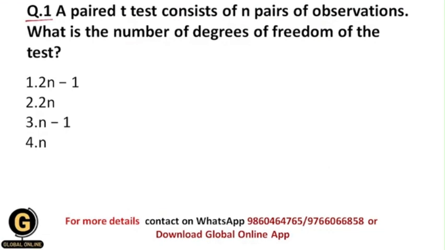Question 1 is, a paired t-test consists of n pairs of observations. What is the number of degrees of freedom for the test? So here they have given us that there is a paired t-test and it consists of n pairs of observations, and we need to find out the number of degrees of freedom. So students, degrees of freedom, this concept is really important in the statistical tests, because through the degrees of freedom only we can find out the results of the test statistic.